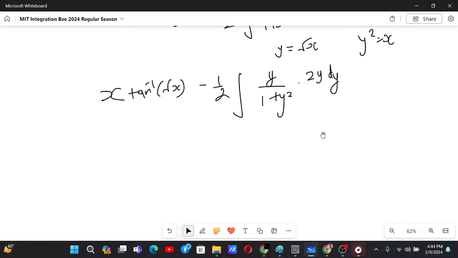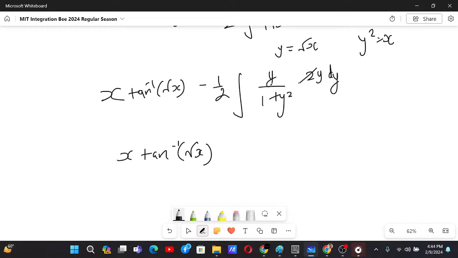Now we have x tan inverse root x. And then this 2 cancels out, so we have minus of, now we can introduce a plus 1 and minus 1 so that this cancels the denominator, and now we have the answer.